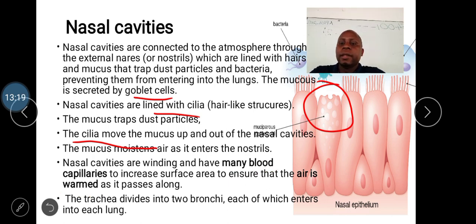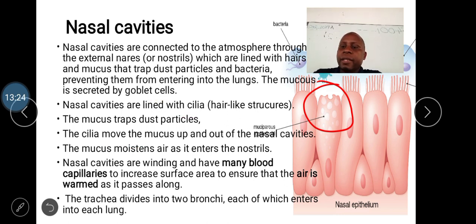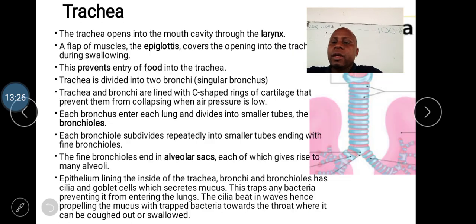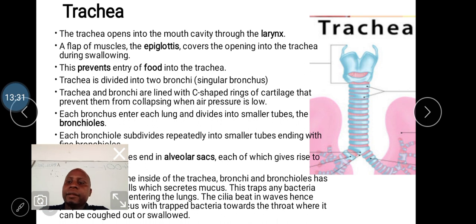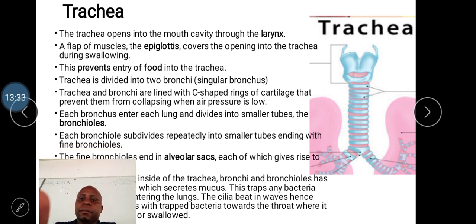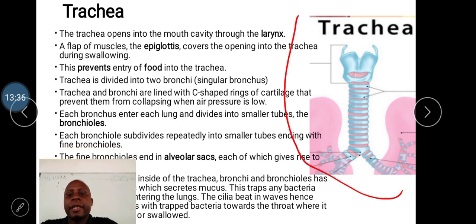Good. Now, after we are through with the nasal cavity, what is the other structure? We want to talk about the trachea. So this is the trachea here on your right of the screen. That structure is what we call the trachea. The trachea usually opens into the mouth. Remember, you can breathe through the mouth, though it is not advisable. So the trachea opens through the mouth through a larynx.